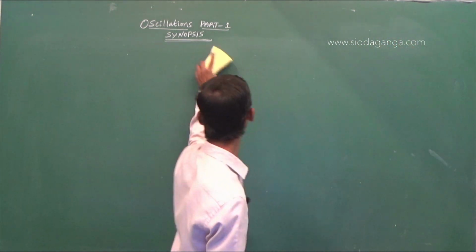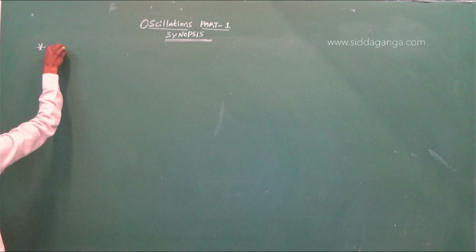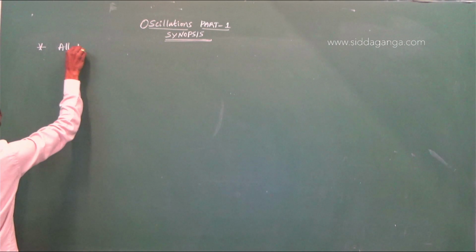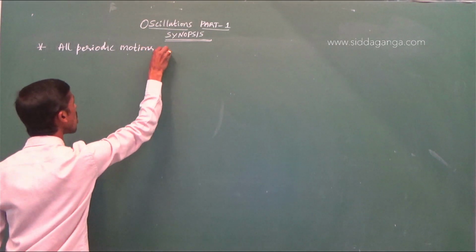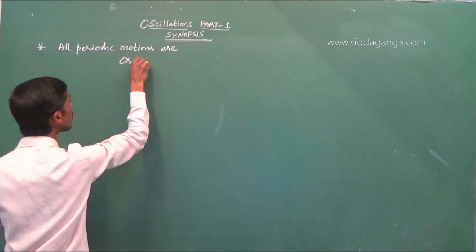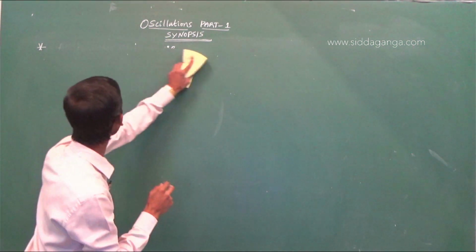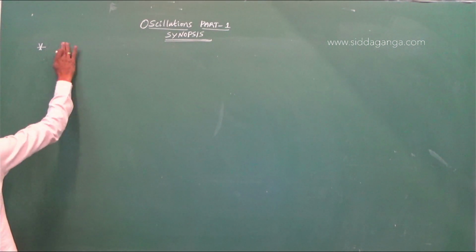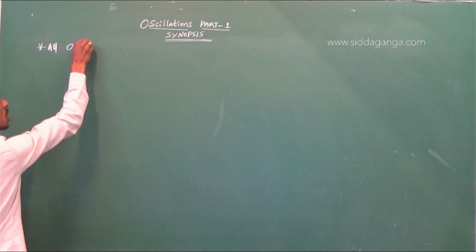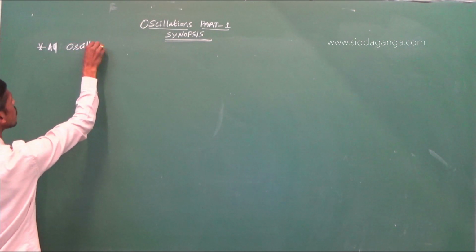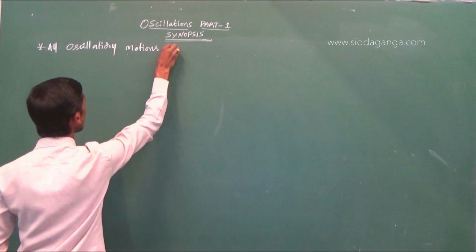As we have seen the difference between these two, you should remember the conclusion. First of all, for a motion to be oscillatory, it must be periodic. Subject to correction, all oscillatory motions are periodic.